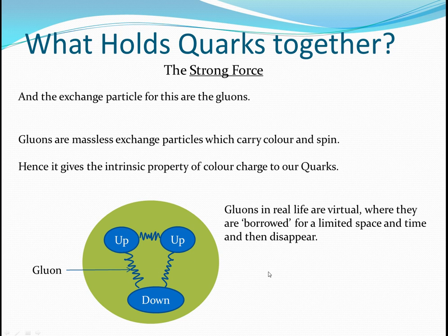And now gluons are very weird. They are virtual particles, so they're only real when they are needed to be real. So they'll be real on and off, but they're borrowed, and they're only there for a certain amount of time, and then they have to give up and they disappear. It's a bit harder than what I'm saying, but a simplified version is they disappear, and then when they're needed again, they reappear. And there are the gluons in between the quarks, in between my proton.